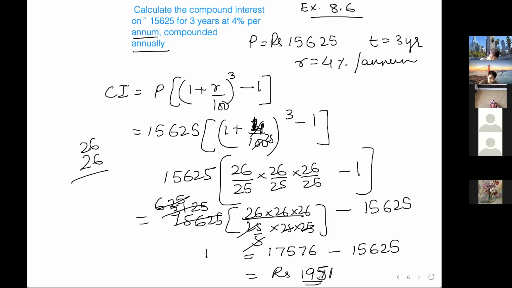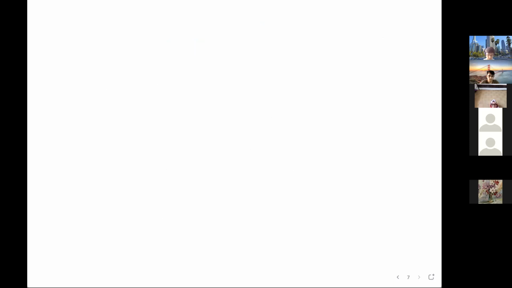So this is compound interest. Okay, at least एक calculation तो बच गया because cancel हो गया, so you can just separately do it. Okay, I moved this thing inside the bracket and then calculate it. This is compound interest.